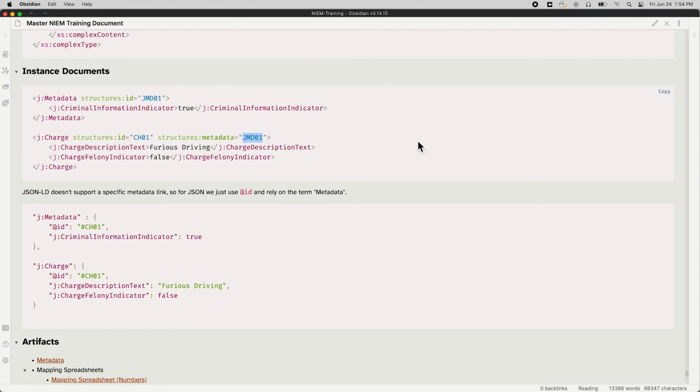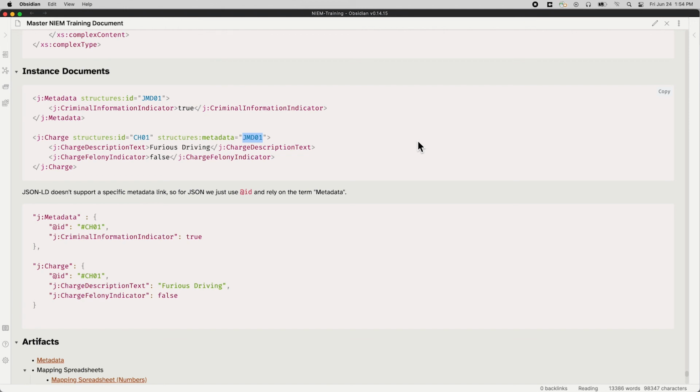That will probably change in NIEM 6. And in NIEM 6, that metadata block will probably just go inside the charge. It's being worked out. It's one of the things we're working on right now, figuring out exactly how that will work and what the implications are. But this is the one place where you're required to do the referencing, and we're trying to eliminate that for NIEM 6. We don't want to require people to do that, and it just would be easier and simpler